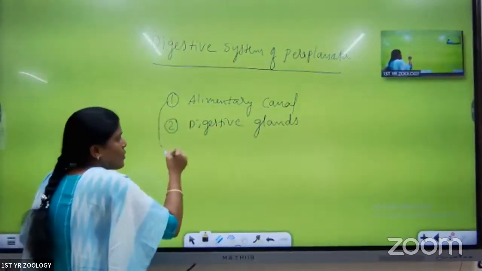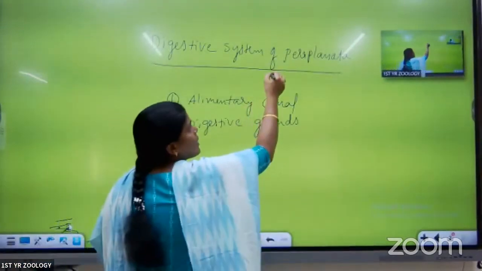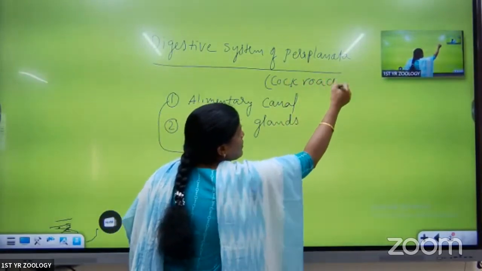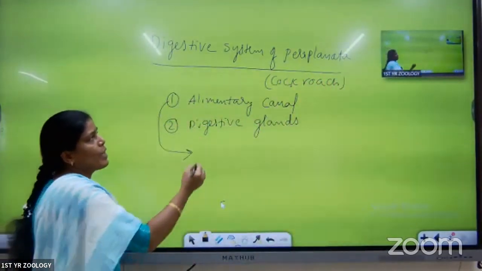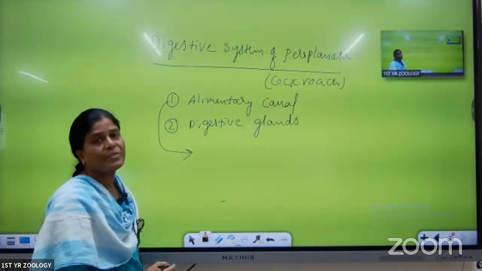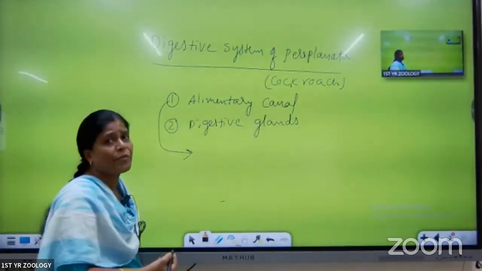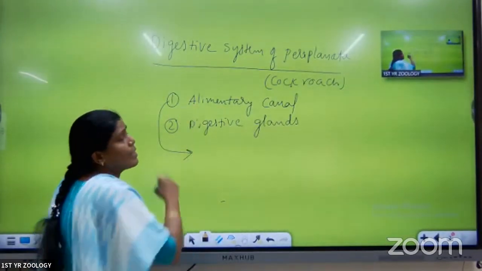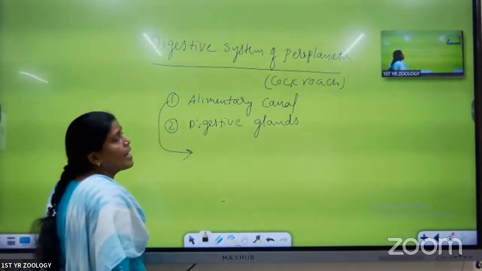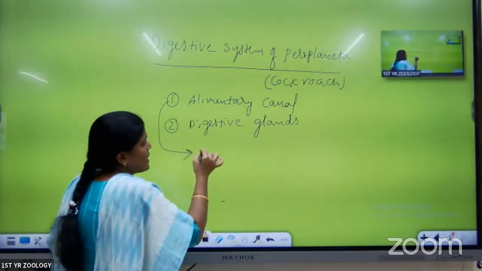First, we are going to discuss the alimentary canal in the cockroach or Periplaneta. Periplaneta is the scientific name of cockroach. The alimentary canal of the cockroach is a long tubular structure, and it opens with the mouth and ends with the anus. In the Periplaneta, it has a number of structures. First one is called the pharynx.